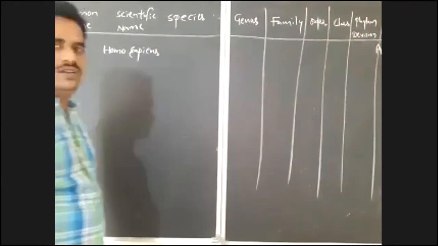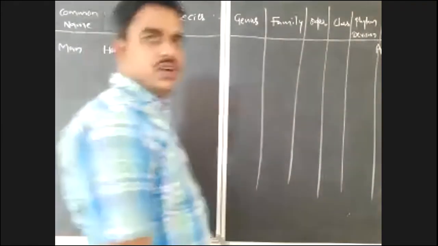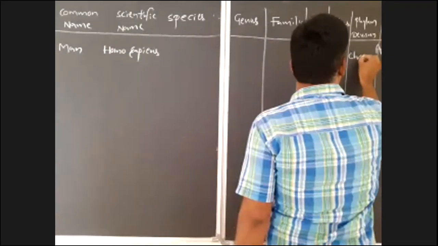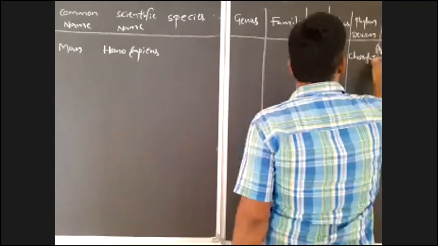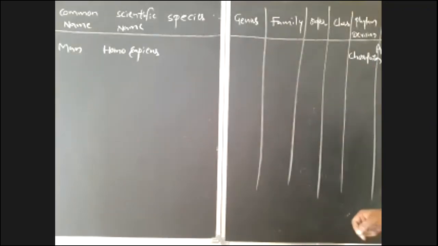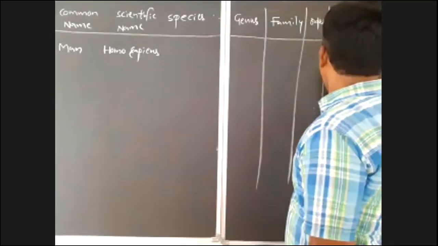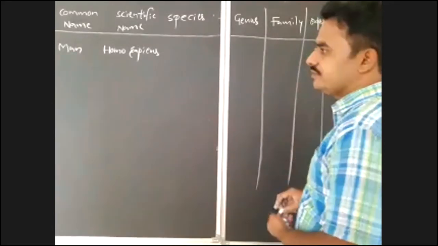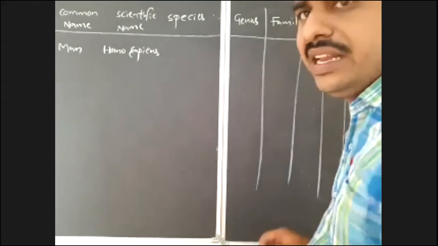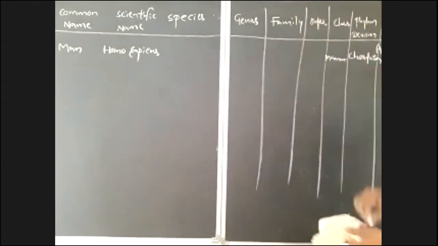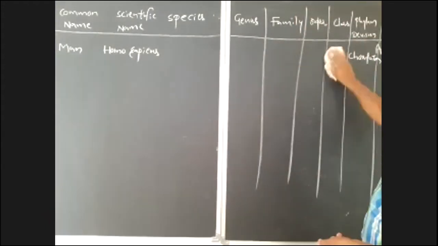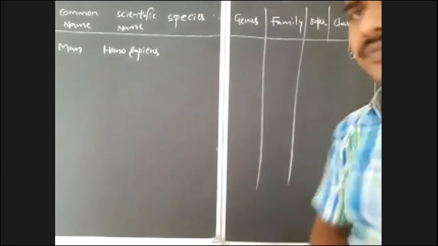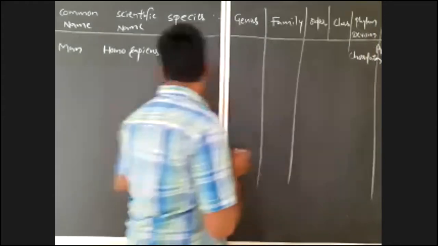Phylum Chordata. Next, class Mammalia. Here space is not sufficient, so don't be confused, I am writing here.